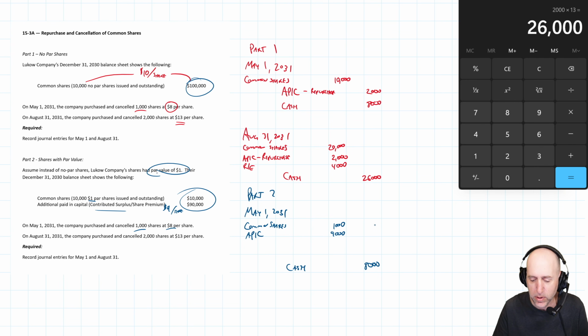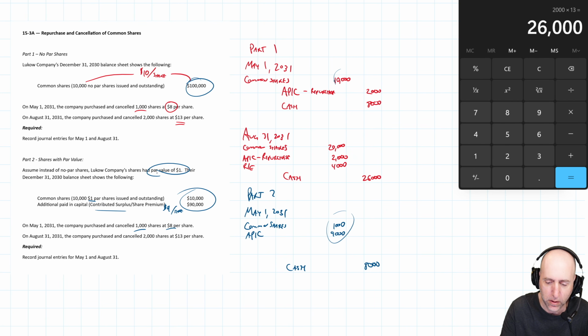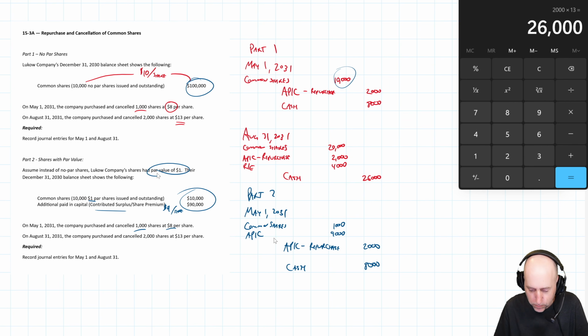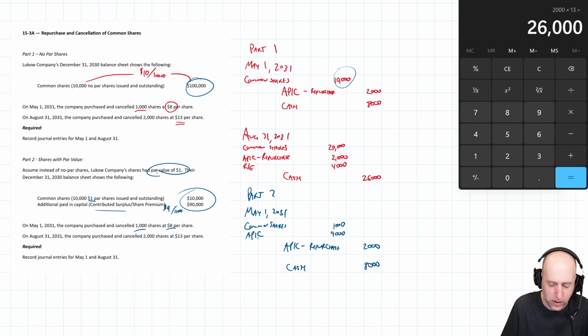And then we're in the exact same position we were up above. We got rid of $10,000 of share capital. For $8,000 cash, we're left missing a $2,000 credit, and it goes to the same account as it did above. Credit additional paid-in capital on the repurchase, APIC, which I would treat as a different account than just sort of our additional paid-in capital on the sale of shares. So I would not net these two. Okay, so there you go. And again, my Canadian cousins, this was all going to contributed surplus accounts.